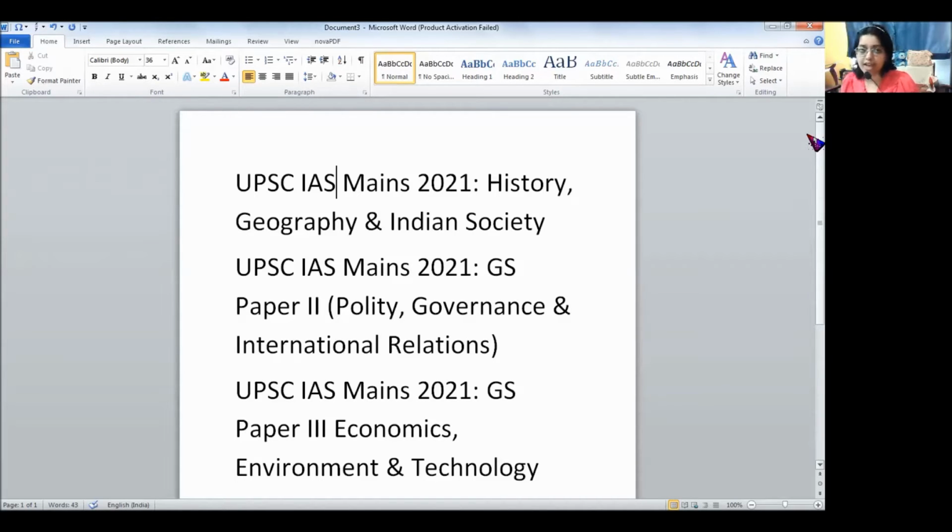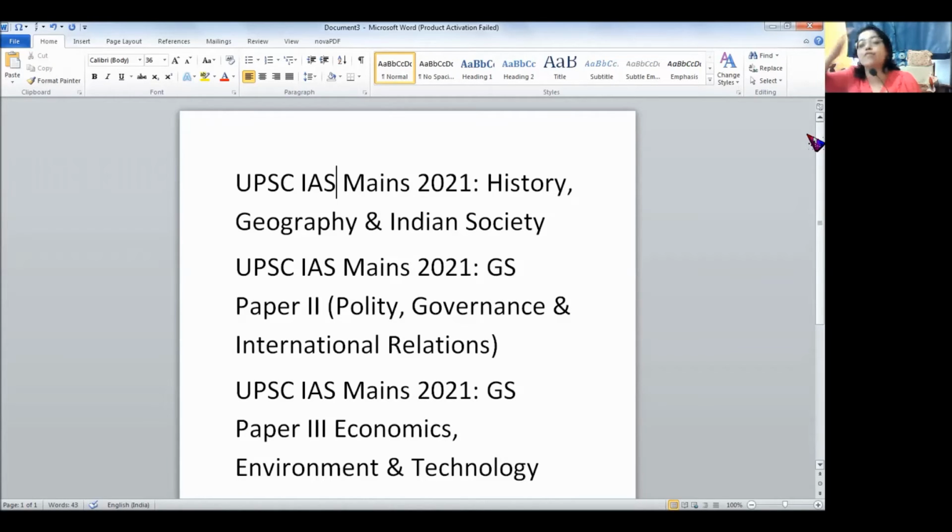This paper has nothing to do with law. That is the ultimate truth. This paper you'll have to study for science. If you take physics as an optional, then you can come here and crack this paper more easily. Or if you take economics as an option, here also you can go for GS3. But the GS3 paper doesn't have much value, guys, in the sense that you just have to pass it. Of course the marks are considered, but this paper is of low value in terms of the marks as compared to law, which gives you access to GS paper 1 as well as GS paper 2.